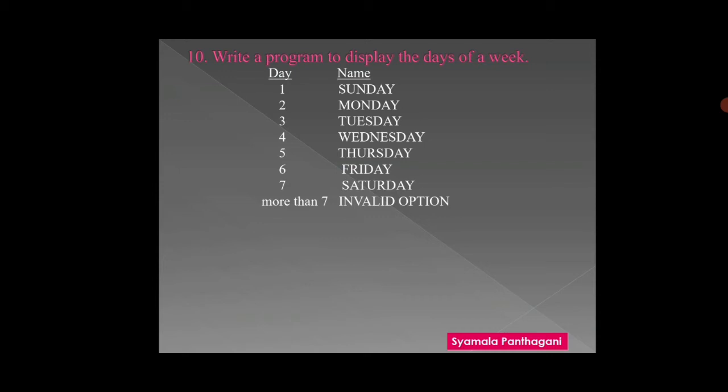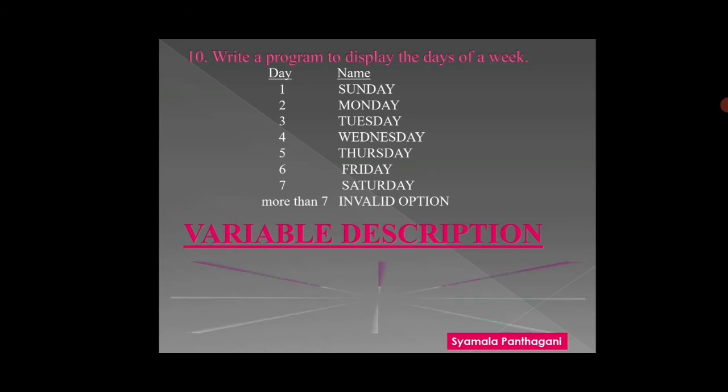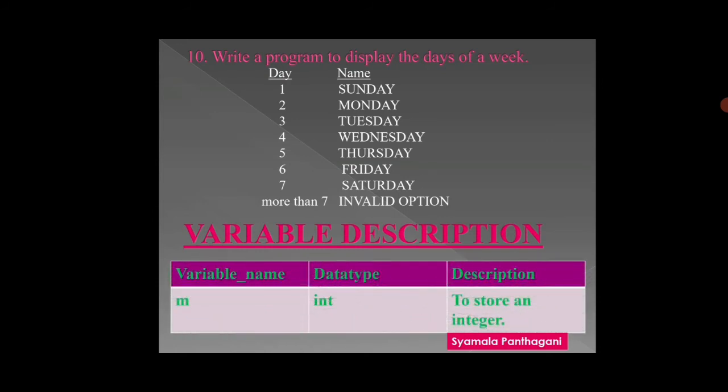And the variable description is: variable name, data type, description. Here in this program, I am using only one variable, that is m, of an integer data type, to store an integer. Now come to the program.